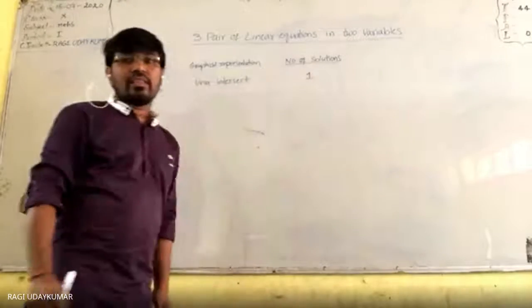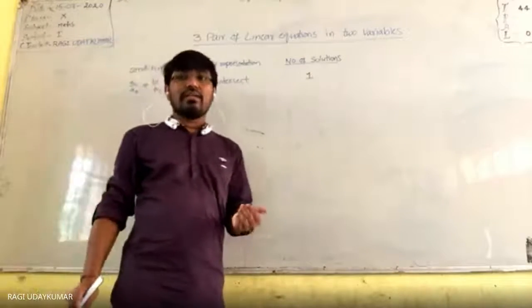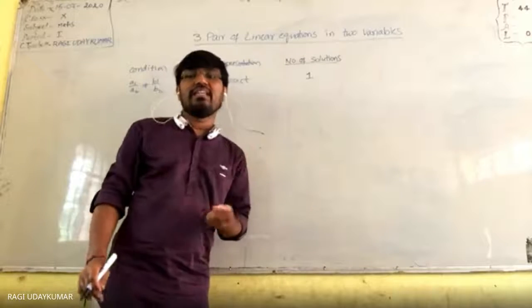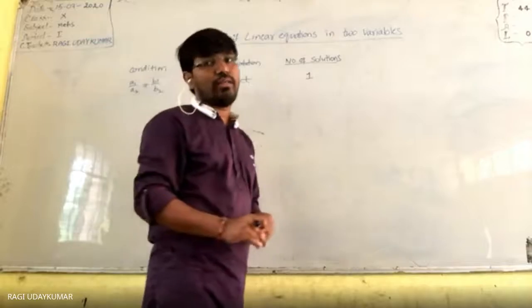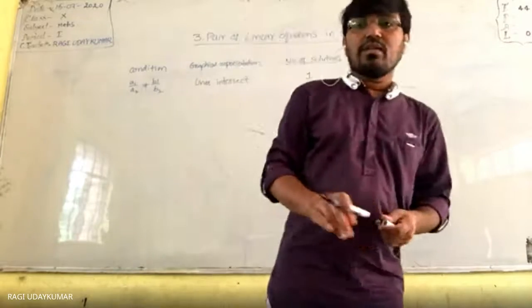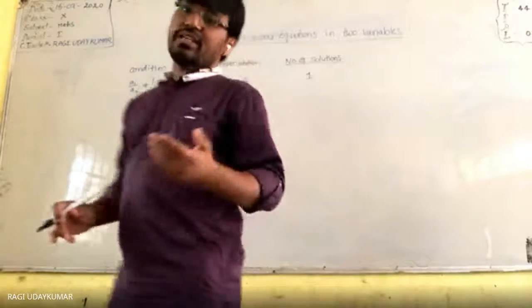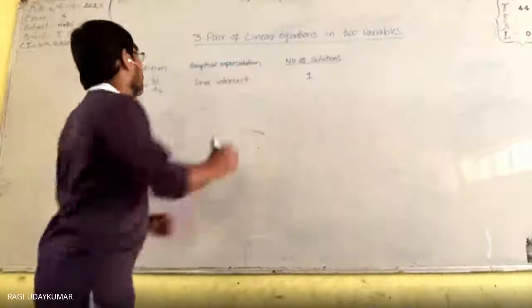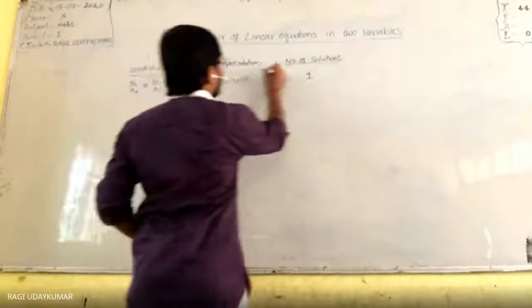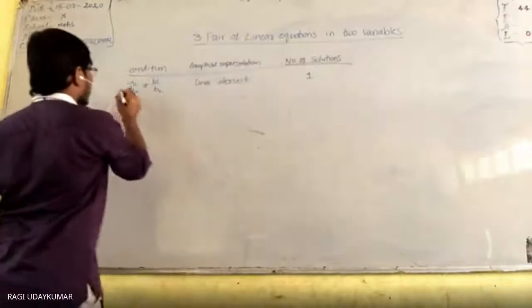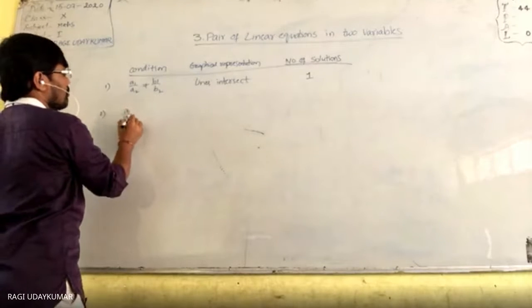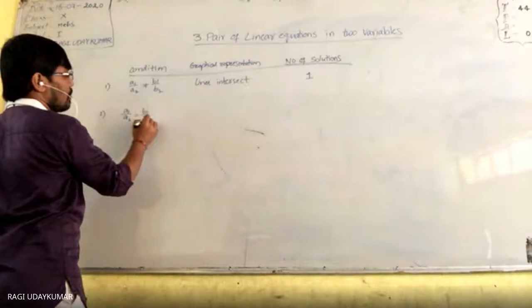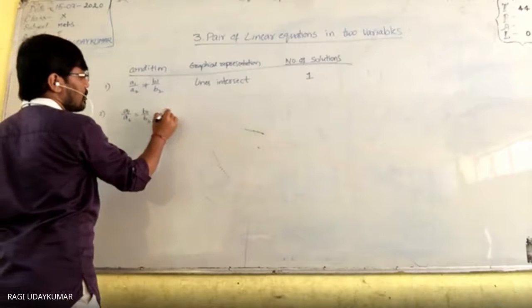Okay. Then we call that type of pair of linear equations consistent. So here when the solution is existing, one solution is existing here. So when you take this condition, okay. So the next condition, the second one, is if A1 by A2 is equals to B1 by B2, but which is not equals to C1 by C2.